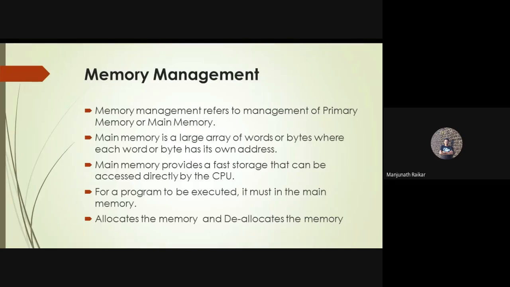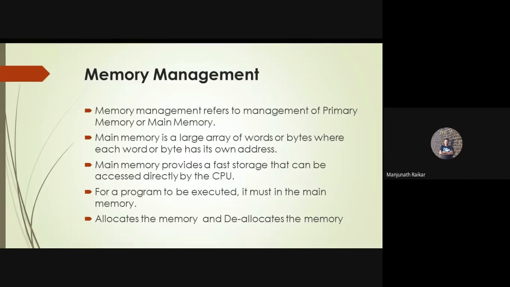If the memory is available, then only the operating system will allocate memory in order to install a particular software. If the memory is not available, the operating system will display a pop-up message called memory full, or memory is not available. That's why, to install any application or software on top of the operating system, the operating system must allocate memory. Clear?